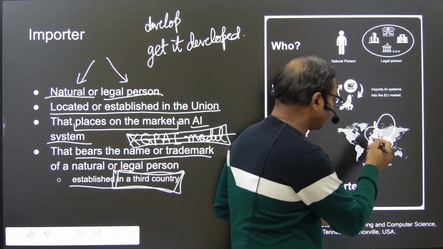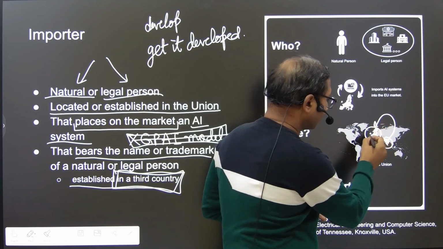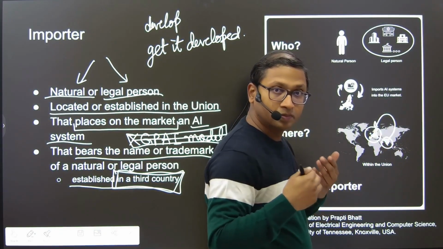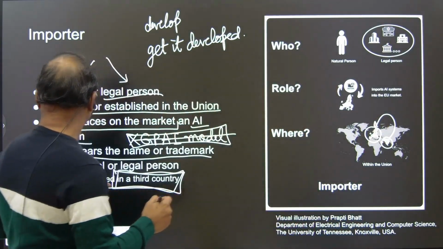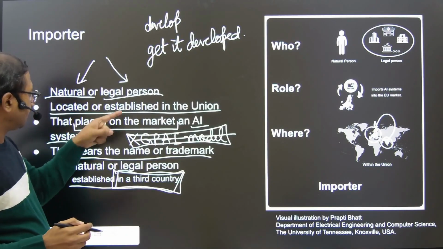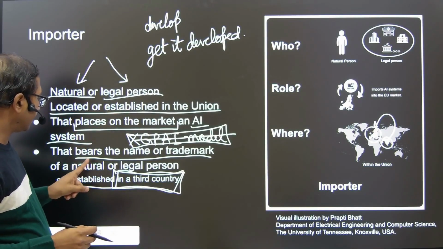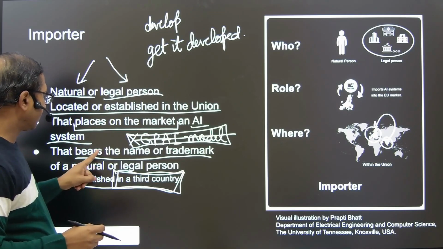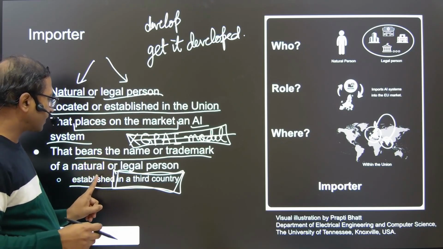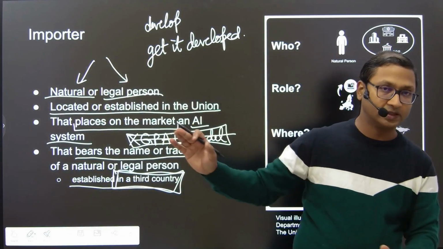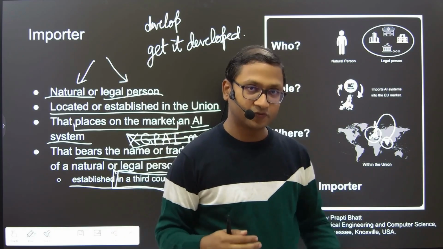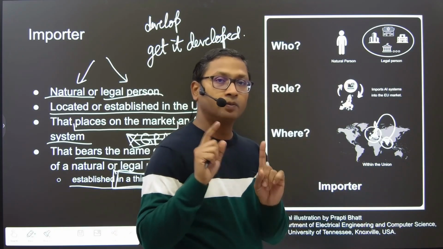So for example, if a natural or legal person from Spain places on the market an AI system that bears the name or trademark of a natural or legal person established in France, that's not an importer. That's something else, which we'll talk about in the next video. That becomes a distributor, but not an importer.